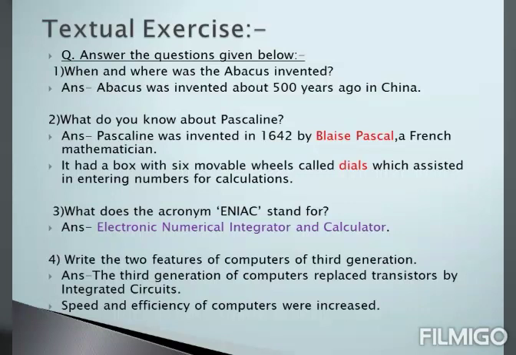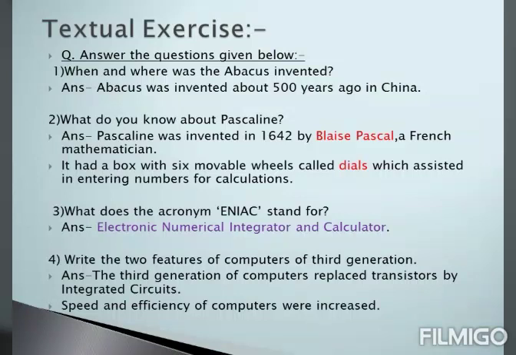What do you know about Pascaline? Yes, the answer is Pascaline was invented in the year 1642 by Blaise Pascal, a French mathematician. It had a box of 6 movable wheels called dials which assisted in entering the numbers for calculations.